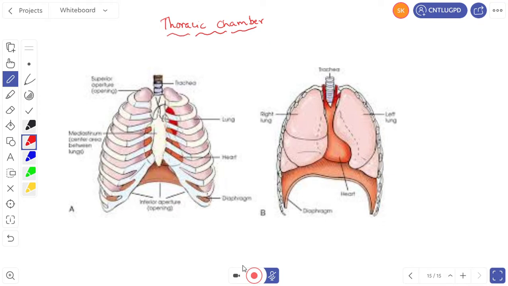So the vertebral column is present at the back; it is not shown here. Ventrally by the sternum. So this is the sternum. And laterally by ribs. These are the ribs. And posteriorly by the diaphragm. Right? So what does this anatomical setup mean?